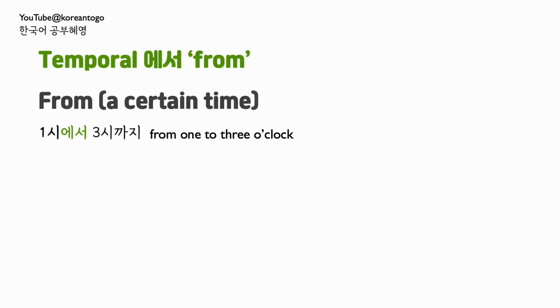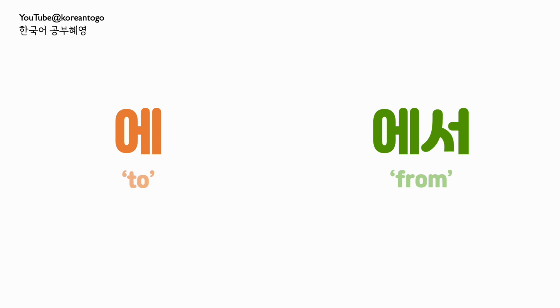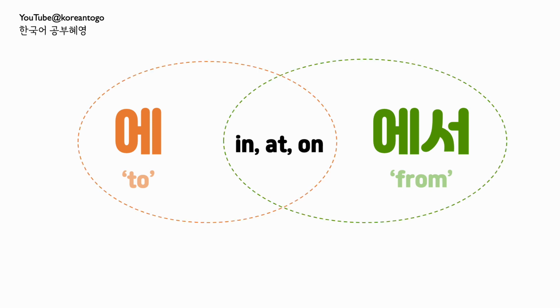With the meaning of from, 에서 can also express from a certain time. For example, 1시에서 3시까지 means from 1 to 3 o'clock. Now, you know that the core meanings of 에 and 에서 are goal and source, respectively. From now on, let's talk about the confusing part of 에 and 에서. This is when 에 and 에서 are both used to mean in, at, or on. So let's forget about the meanings of to and from for now.